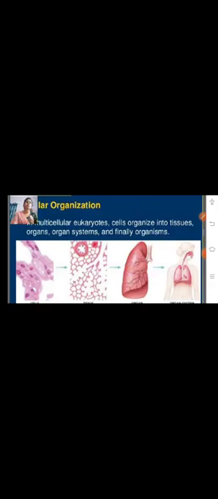So the cell is considered a functional unit of life. All cells together form tissues. What are tissues? A tissue is a group of cells which carry similar functions.